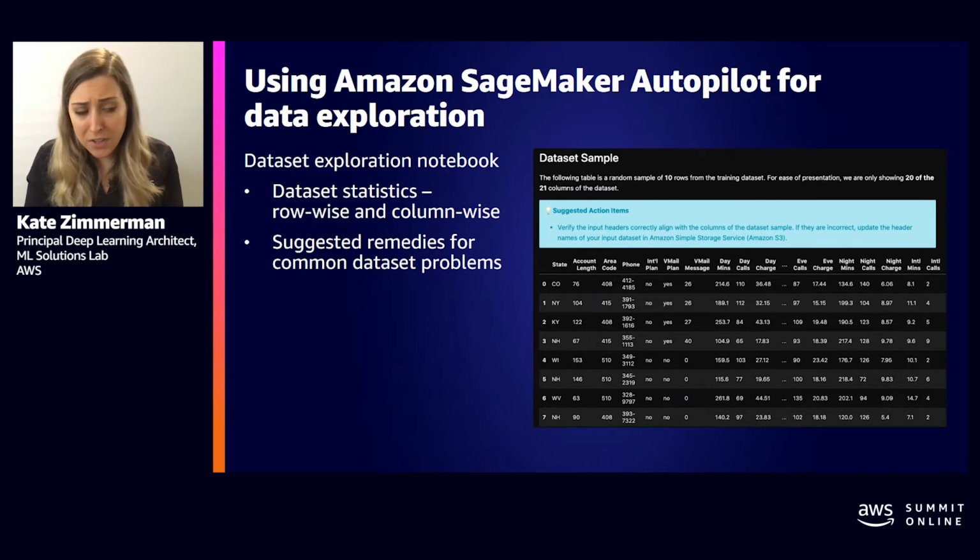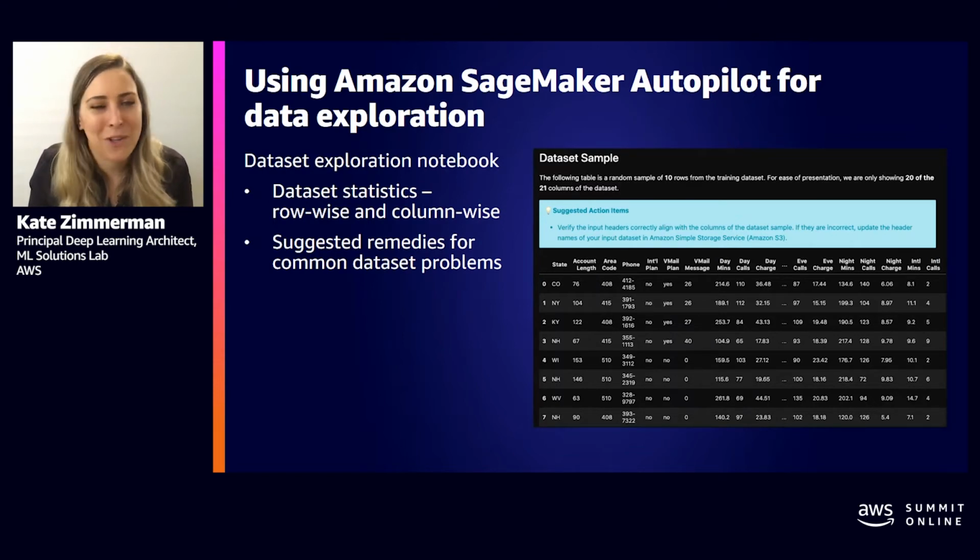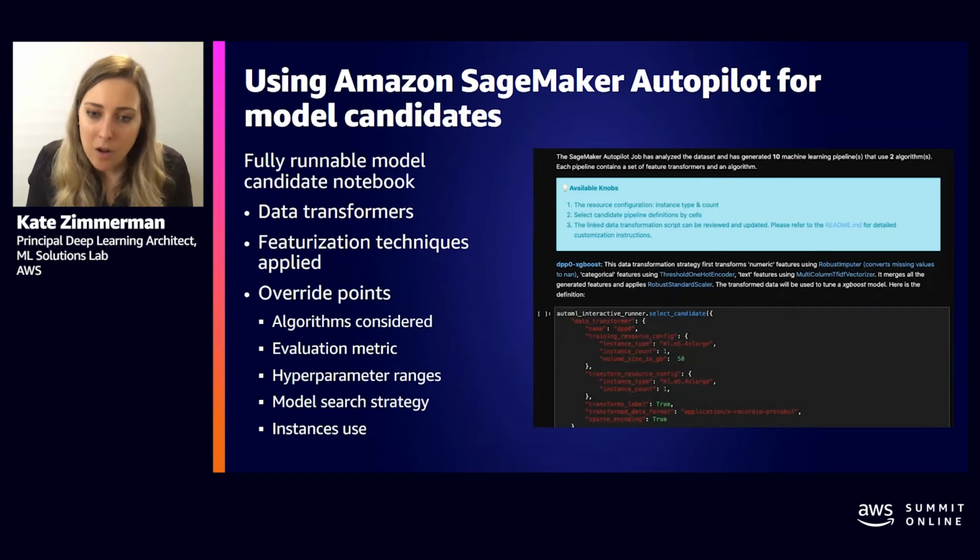In addition to the EDA notebook, which, by the way, I forgot to mention, exploratory data analysis, if you aren't familiar with the acronym, EDA. But in addition to the EDA notebook, you also get the model candidate notebook. So you get, okay, here's how I did my data preparation, here's how I did my feature engineering, that's notebook 1. Notebook 2 for model candidates is then here's all the models I trained and here's all the hyperparameters I tried. So like step 2 and 3 of that life cycle.